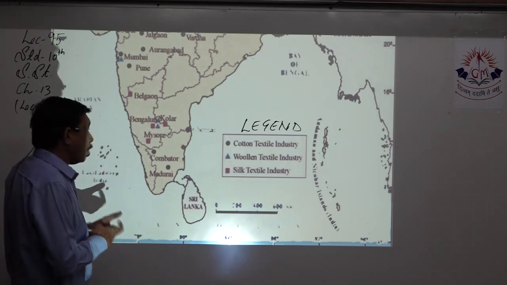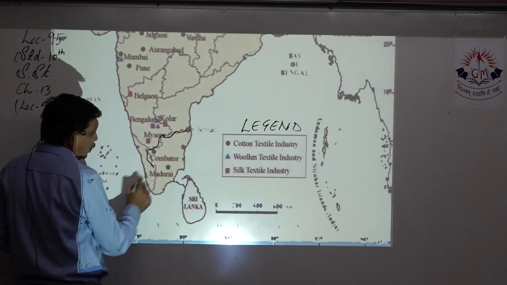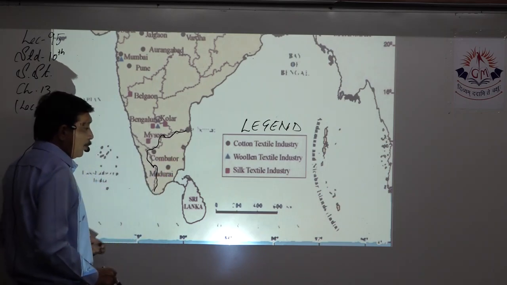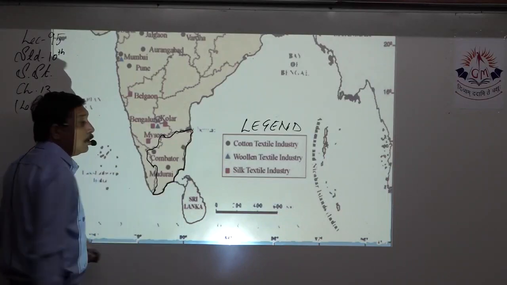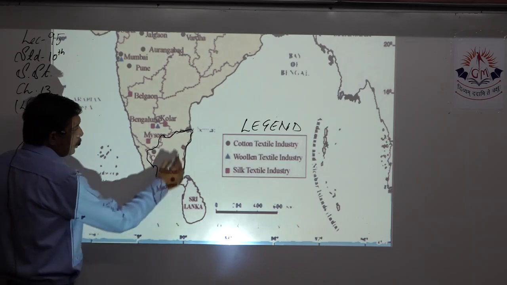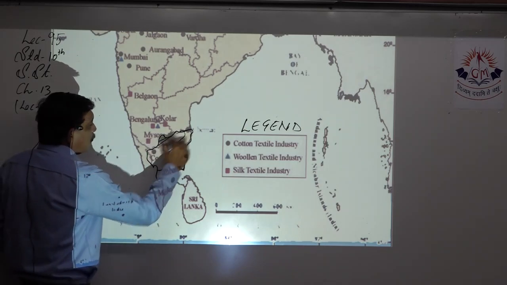Suppose question number 1 is: show a cotton growing region in the south. We know Tamil Nadu grows it, right? So this is Tamil Nadu. In this Tamil Nadu, you have marked this specific region. You have to border it, and then you have to shade it.